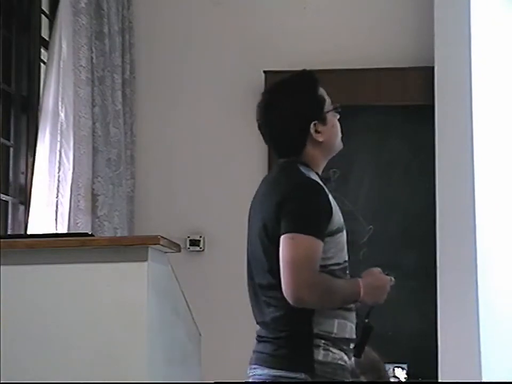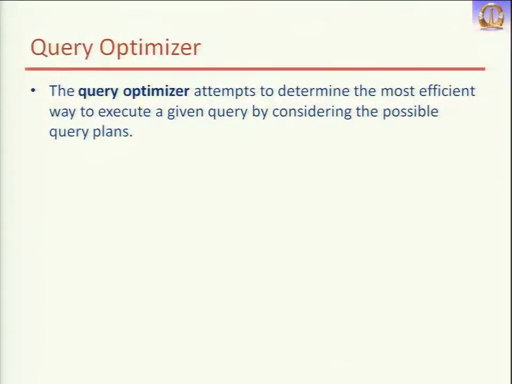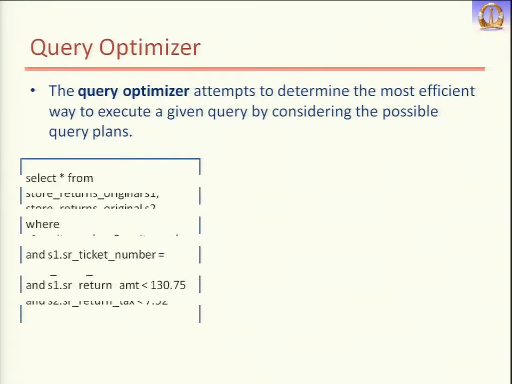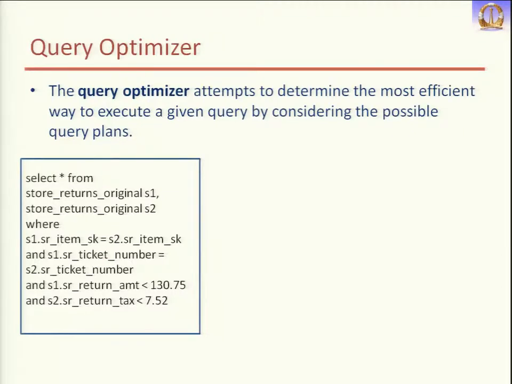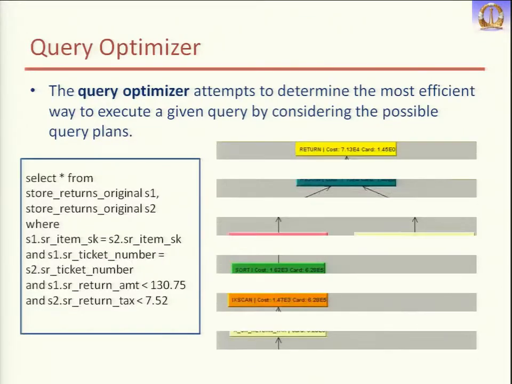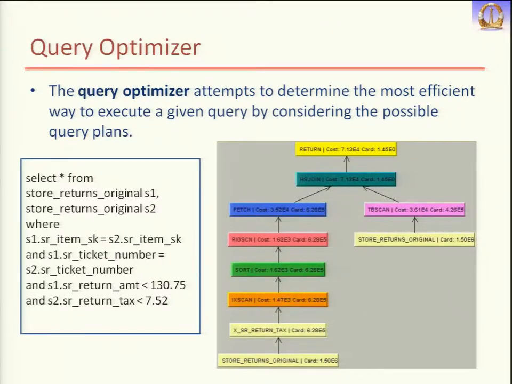What the query optimizer does is attempt to determine the most efficient way to execute a given query, considering the possible query plans. Suppose you have this query. When you fire this query, you get this kind of query execution plan. This is not the only way to execute the query. There can be multiple ways. Here you have a sort operator, here a table scan operator, here a hash join operator.